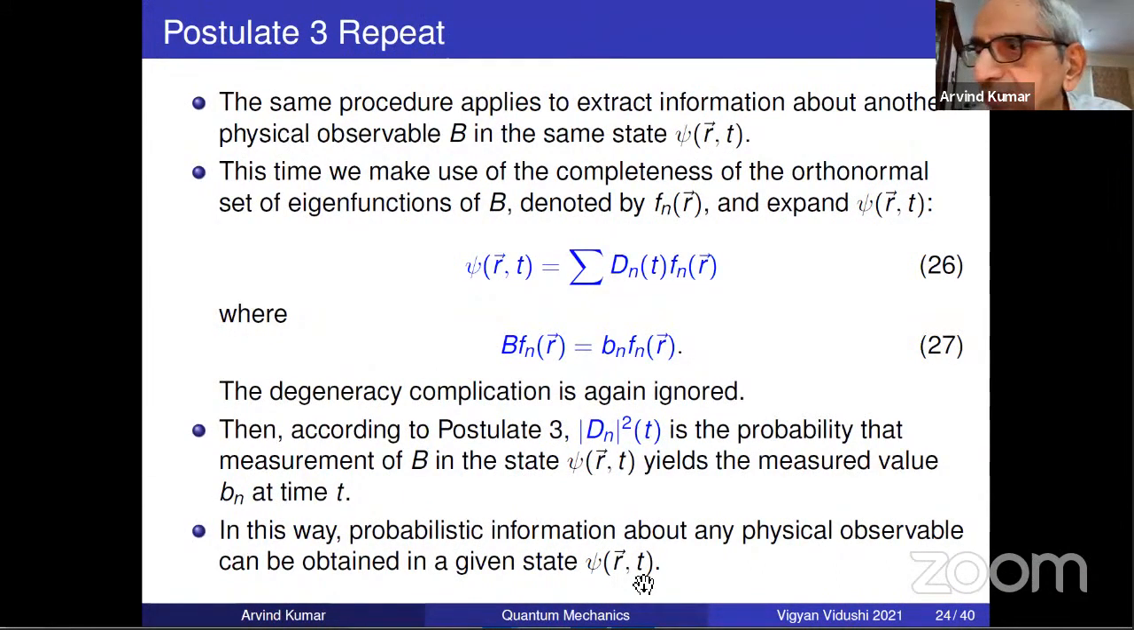And we have answered the question that we started in lecture 3: how to extract probabilistic information. What is the answer? You want to extract information about B? Go and first solve the equation. Before that, don't come to me. Having solved the equation, expand the given state in terms of the eigenfunctions, because it's a complete set, and mathematicians have told me that if you take a Hermitian operator, it's a complete set. Then physics comes in saying that |d_n(t)|² will be the probability of getting this eigenvalue on the measurement.